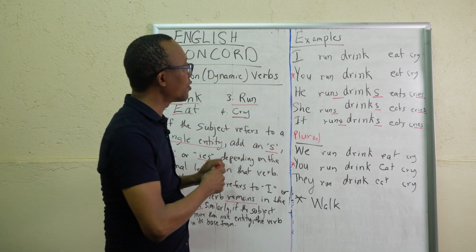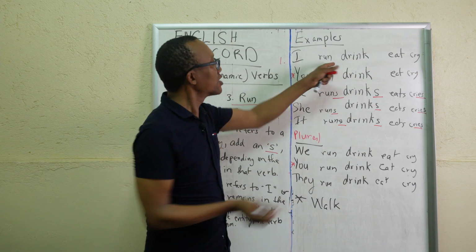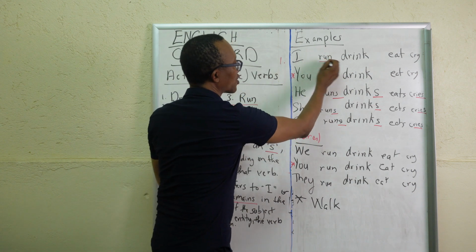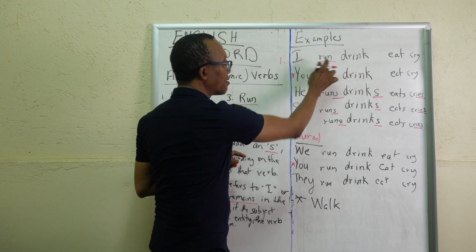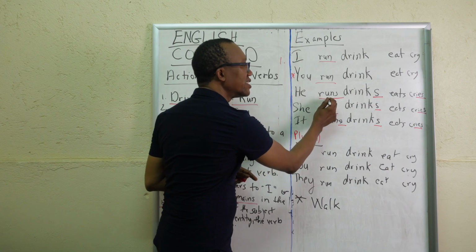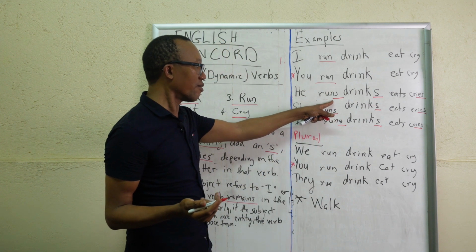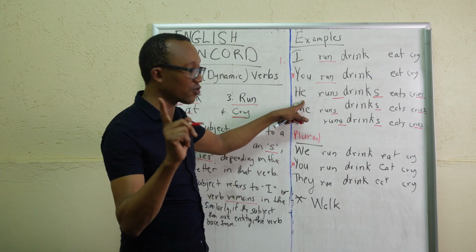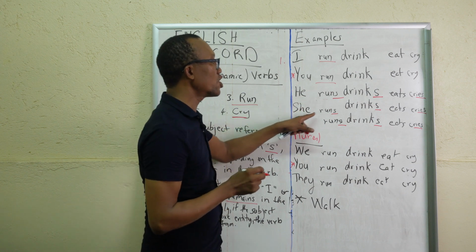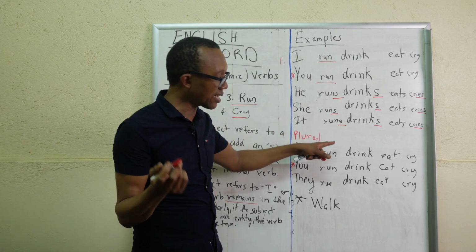So let's take the first one. Numero uno, number 1. I run. So the first one is to run. I run. You run. He runs. Notice he runs. There's an S. Why? He is one, referring to one entity, a single entity. She runs, again, a single entity. It runs, a single entity.